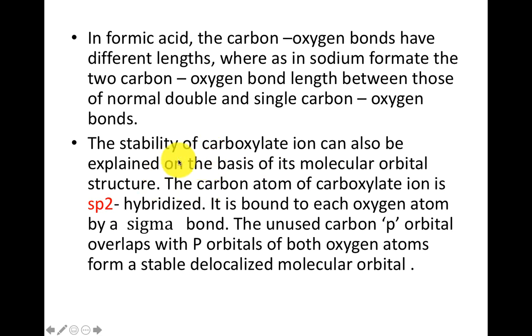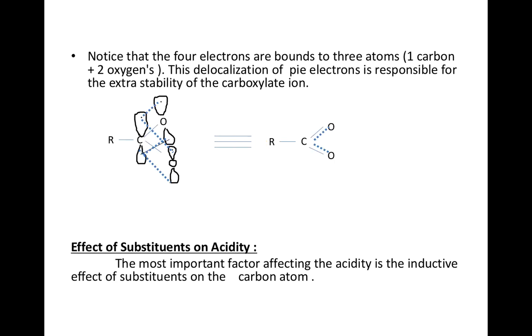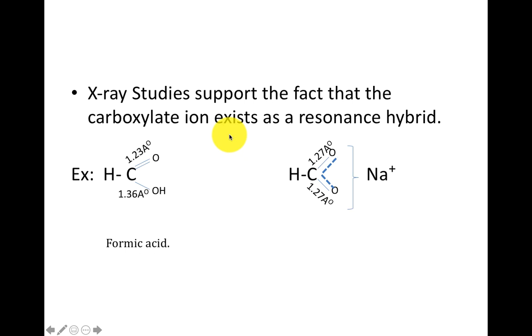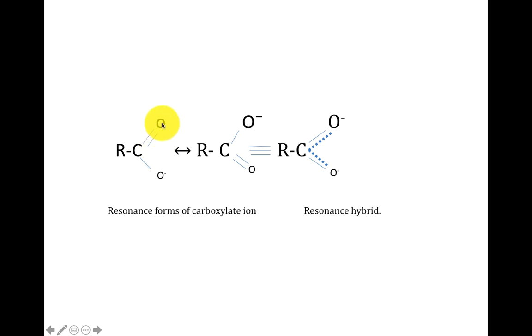And one more thing: the stability of the carboxylate ion can also be explained on the basis of molecular orbitals. Please draw this clearly because I have used some drawing tools. Based on that I have drawn this. These are nothing but the orbitals. Please draw clearly. All of you know how the pi orbitals will be present. Notice, this is the carboxylate anion, that is RCO, and this is the other O. See, this is the carboxylate anion.